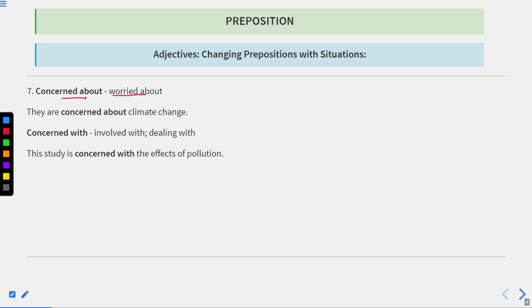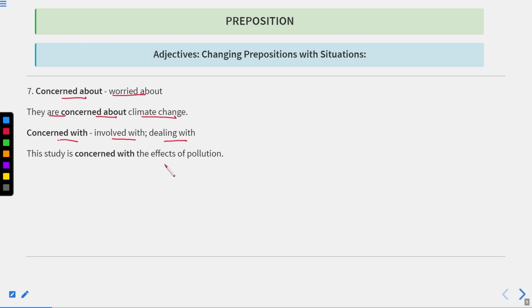Concerned about means worried about someone. They are concerned about climate change. So they are worried about the climate changes. Concerned with means involved with or dealing with. The study is concerned with the effects of pollution. It means this study is related to or involved in the effects of pollution.